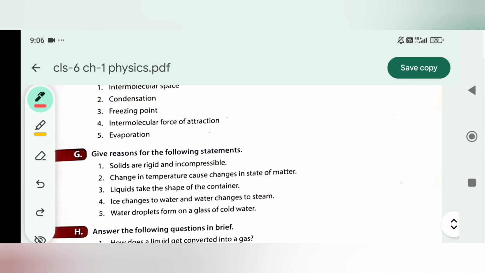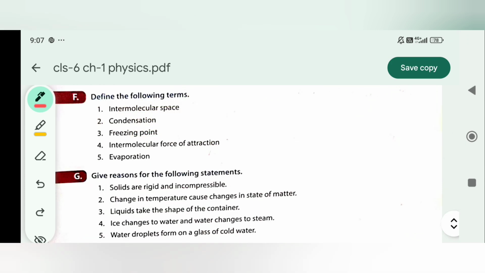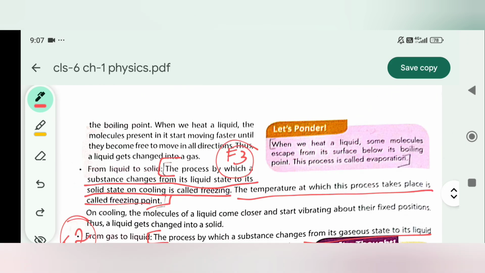Bit 4. Intermolecular force of attraction. So the molecules of matter always show attraction towards each other. Due to this attraction, the molecules are bound together. This force of attraction between the molecules is known as intermolecular force of attraction. F4. Bit 5. Evaporation. When we heat a liquid, some molecules escape from its surface below its boiling point. This process is called evaporation. So this is F5.